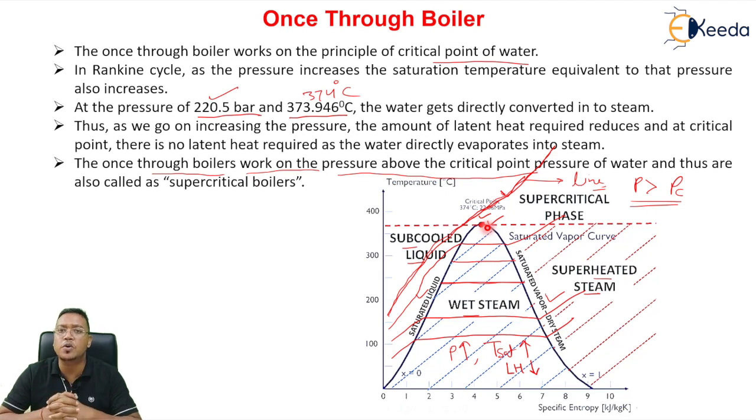What are the values? The value for critical pressure is 220.5 bar or 221 bar we can say, and temperature is 373.946 degrees Celsius or 374 degrees Celsius. These are the conditions for the critical point, or these are the values of pressure and temperature at the critical point.